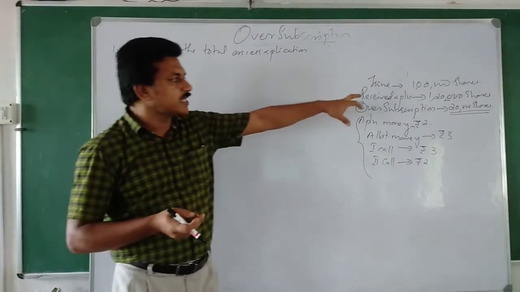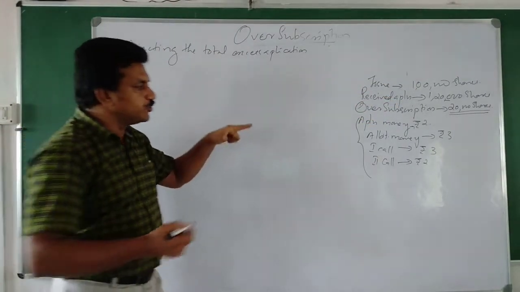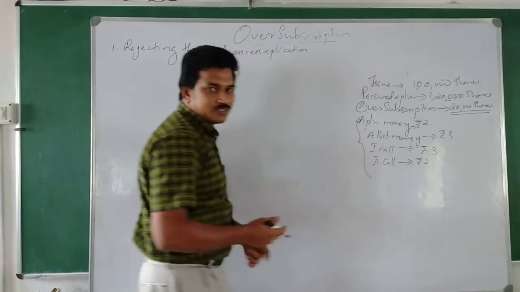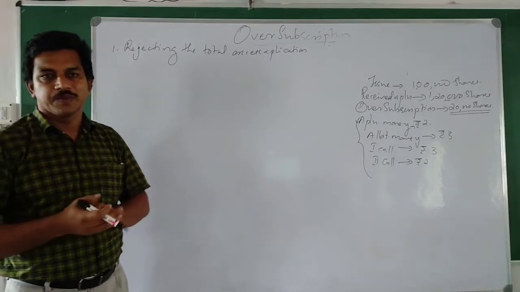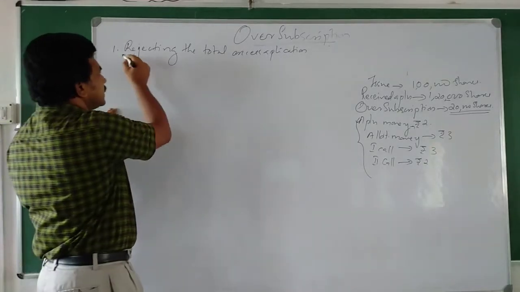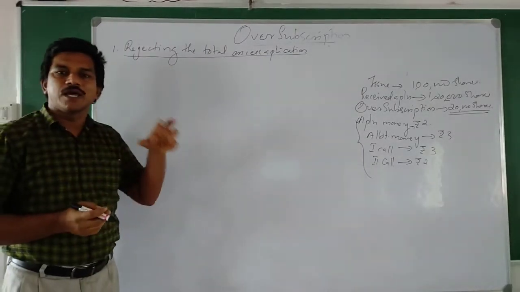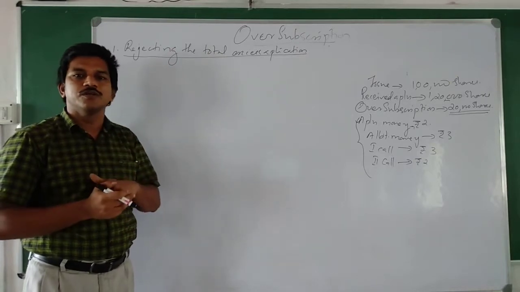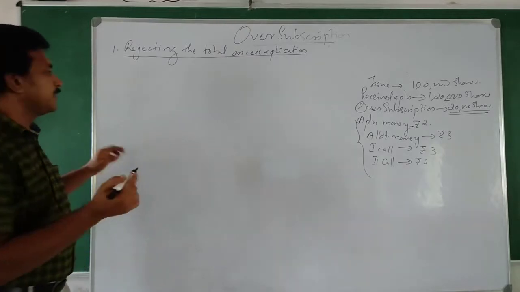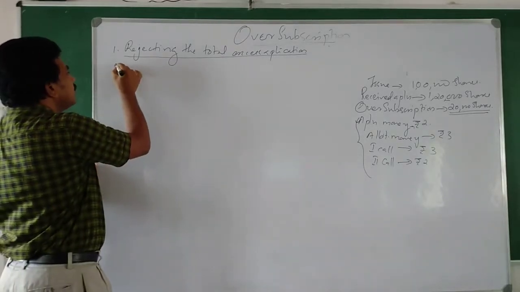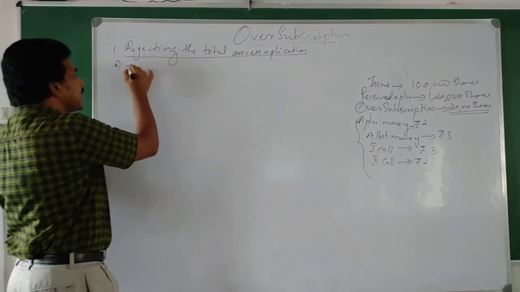So at that time, how much application money received? 1,20,000 shares into 2 rupees we received. So how to treat this application money? Okay. As for the first case, rejecting the total excess application. So how can we account that? We are going to write the journal entry for treatment of rejecting the excess application money. What is the first journal entry? Normally, what is the first journal entry? Yes, on receipt of application money.